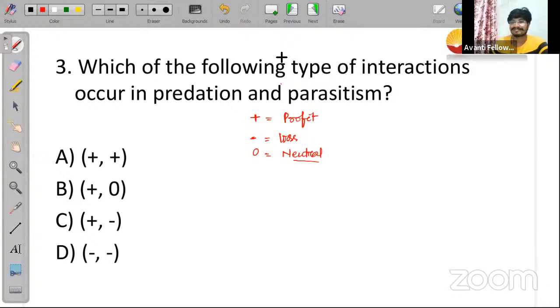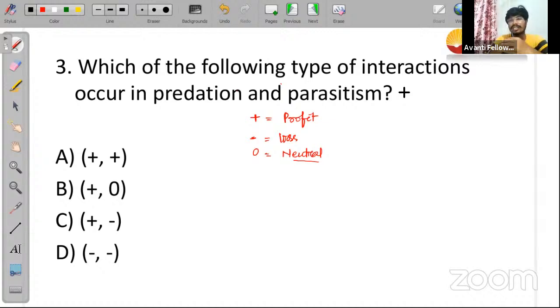ठीक है. Anyway, if you look into the answer now, let me explain what this particular thing is. If you talk about population interaction, I did not explain it to you yet. Anyway, without explanation also you people are giving the correct answer. That's a great thing. Population interaction can be of different types. What is population interaction? Different organisms or different populations will be interacting with one another. That is your population interaction.